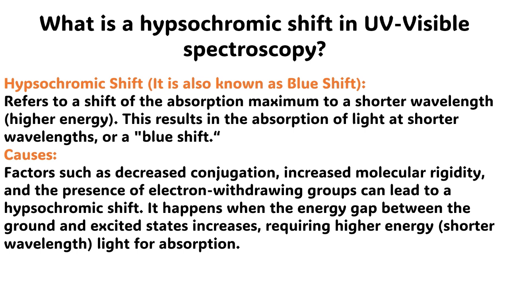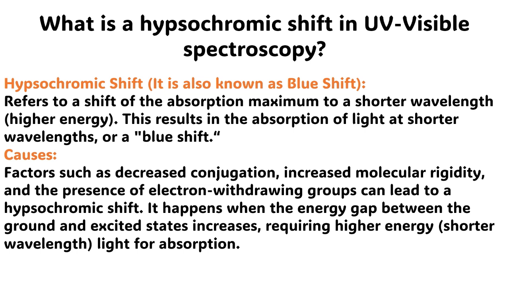The answer to this question is very simple. Hypsochromic shift, also known as blue shift. It refers to a shift of the absorption maximum to a shorter wavelength, higher energy. This results in the absorption of light at shorter wavelengths or a blue shift. Causes.